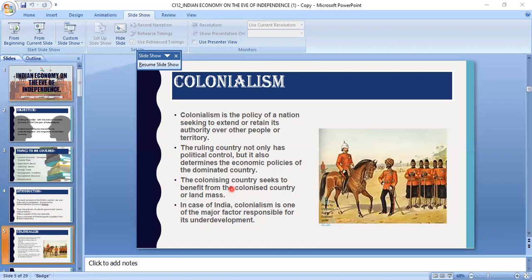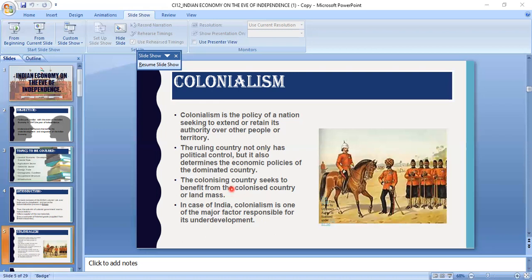The main purpose of coming to India was to trade with India. The reason was that Indian handicrafts and products were in great demand in most countries of the world due to their fine quality and beauty. Simultaneously, at that time in England, industrialization had started. Now, what do you mean by industrialization? Industrialization means when goods are produced with the help of machines in large numbers.